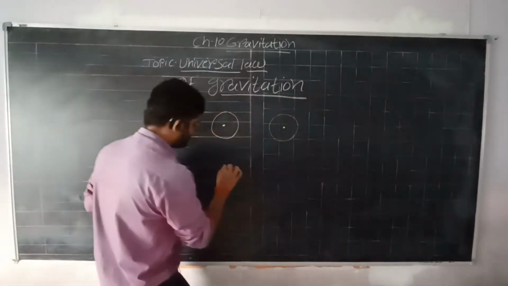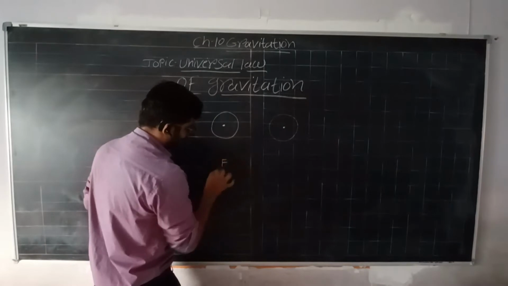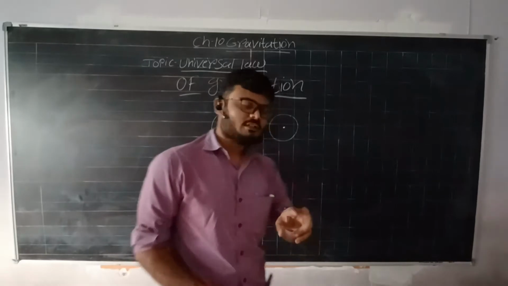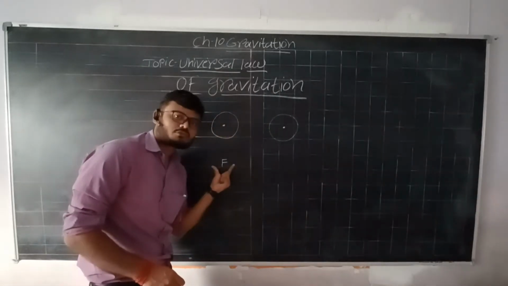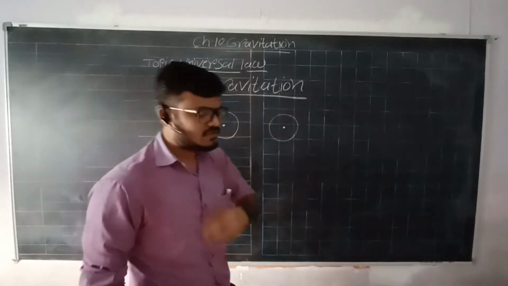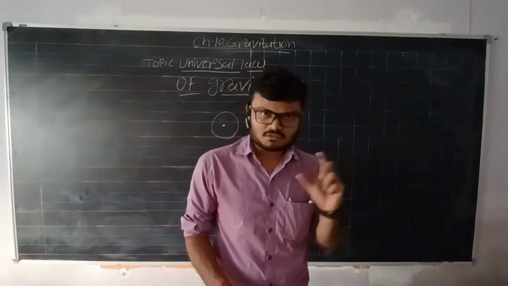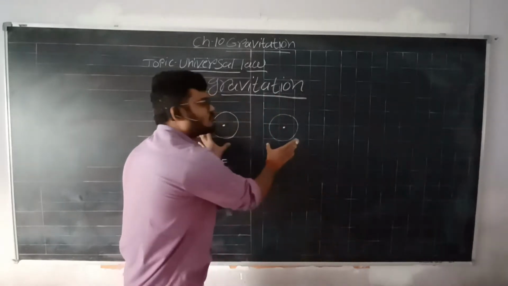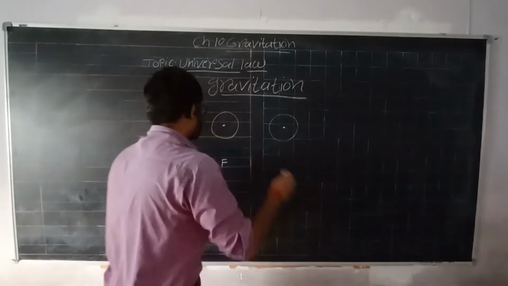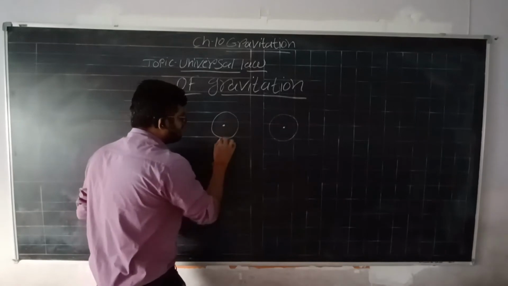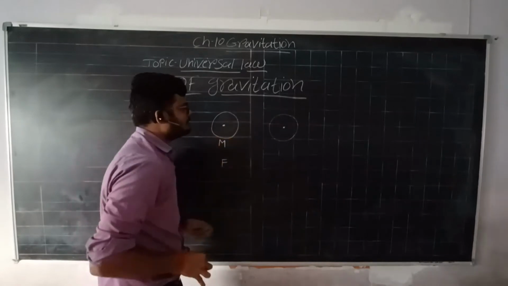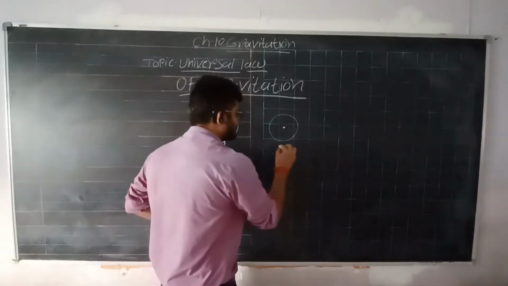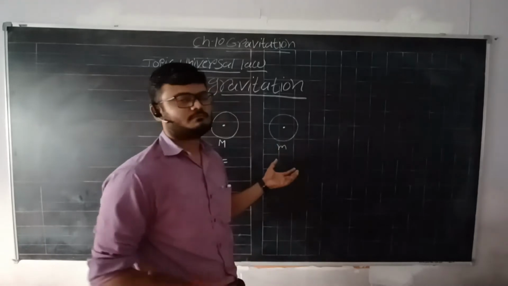Let us consider the force that is exerted by two objects on each other as F, right? The first factor that affects the force is masses, right? The masses of these two objects. Let's consider the mass of this object as capital M. This object's mass, let's consider this as small m, right?